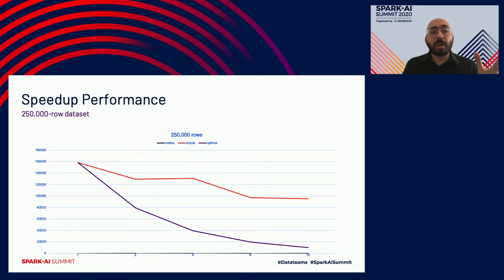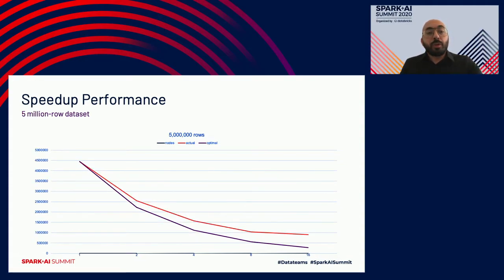So it's possible that a custom hash function could have helped in these small size data sets to achieve better parallelization. As you notice here, as we keep increasing the data set, the gap between the actual and optimal runtime gets very close together.